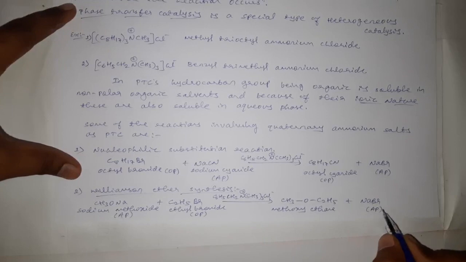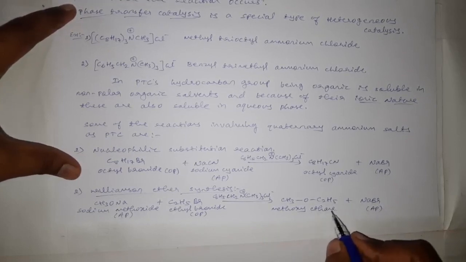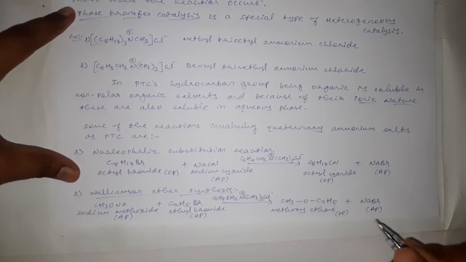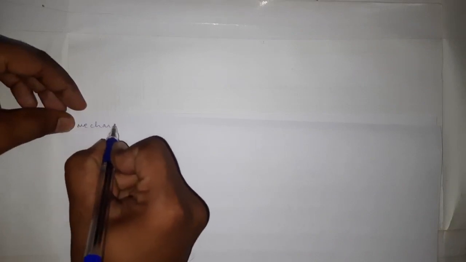This sodium bromide is soluble in aqueous phase, and this methoxy ethane, being organic, is soluble in organic phase. Okay, and here we can study the mechanism for the use of amine salts as a phase transfer catalyst.